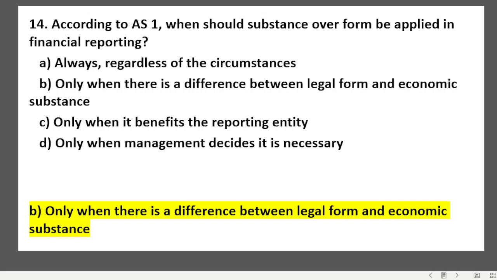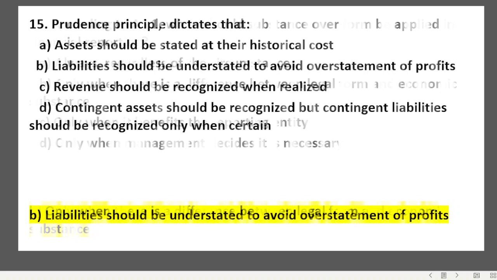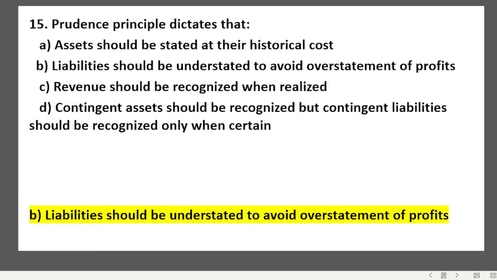Yes, economic substance और legal form, उन दोनों में कोई difference है तभी हमें उसको यहाँ पे mention करना है. So then only that is applied for substance over legal form. Otherwise if both are same, in that case it is not required. Then question number 15, prudence principle dictates that. Okay, prudence मतलब क्या था, we should always stay in a conservative thought. That is, हम profit को नहीं लेंगे जब तक हम realize नहीं करेंगे, लेकिन जब loss थोड़ा भी हो सकता है, in that case we have to provide for it.